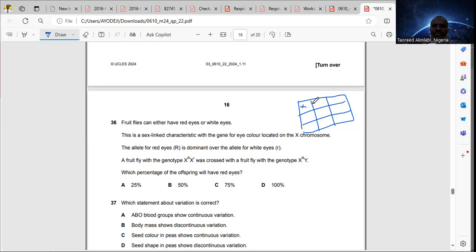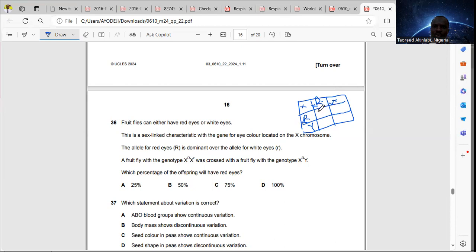Now for this one, we have capital R, we have small r. I try to use only the alleles. We also have capital R here, and Y does not carry anything at all. Now, because of this, we have to include the chromosome here. That is easier for us to cross. We have X here, we also have X here.